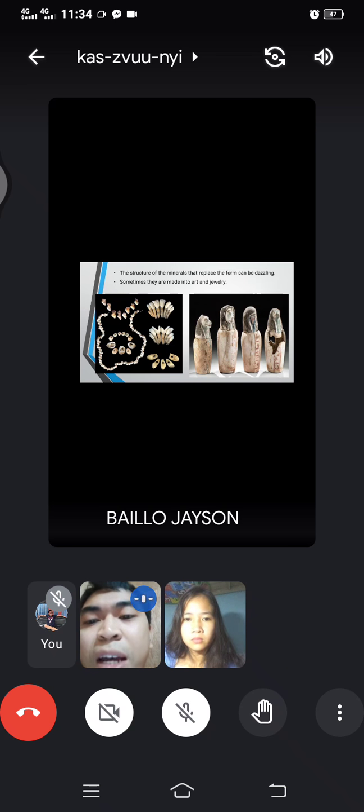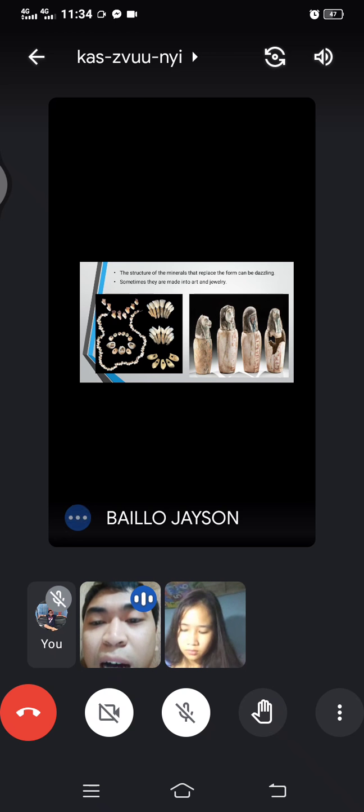Then the second picture po is the art, no? That came from the Egyptian people or the Egypt civilization. So as you can see, the jar that we have is full of art. So one of the spotted geologists' art is the country of Egypt. So marami pong kasaysayan ang Egypt na nakabaon. So patuloy pong hinuhukay ng geologists para ma-discover po ang iba't ibang pamumuhay ng mga sinaunang Egyptian people. Yun po ang trace fossils. Next slide, please.